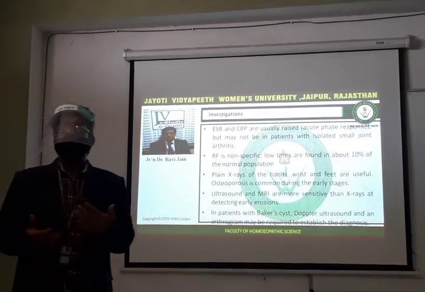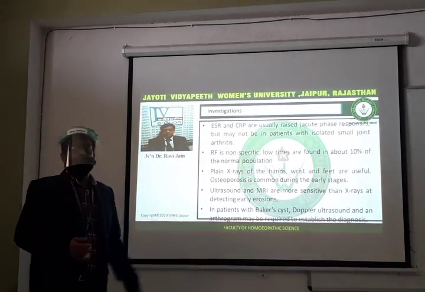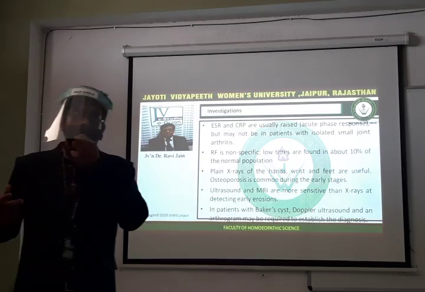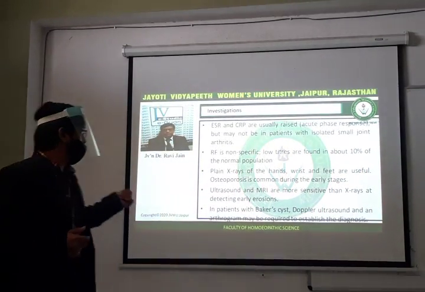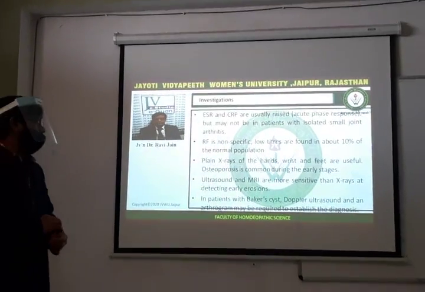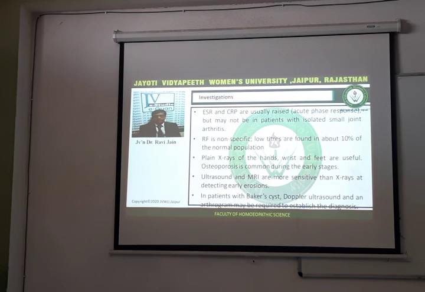Plain X-rays of the hands, wrist and feet are useful. Osteoporosis is also common in the elderly population. Ultrasound and MRI are more sensitive than X-rays in detecting bone erosion. So if you want to check for bone erosion, then you have to go for MRI and ultrasound. In patients with Baker cyst, Doppler ultrasound and arthrogram may be required to establish the diagnosis. So in case of Baker cyst, arthrogram can be done.